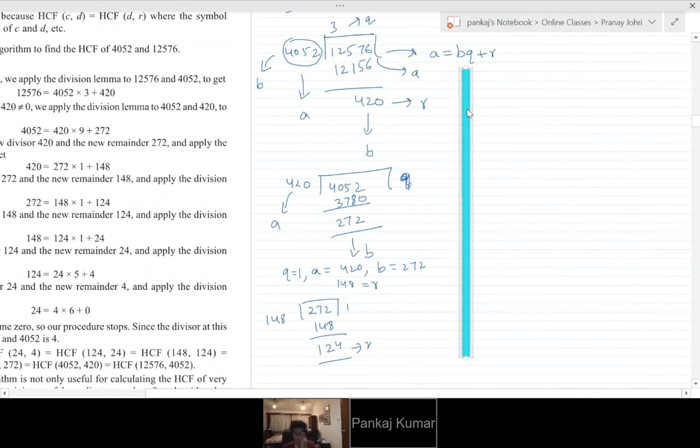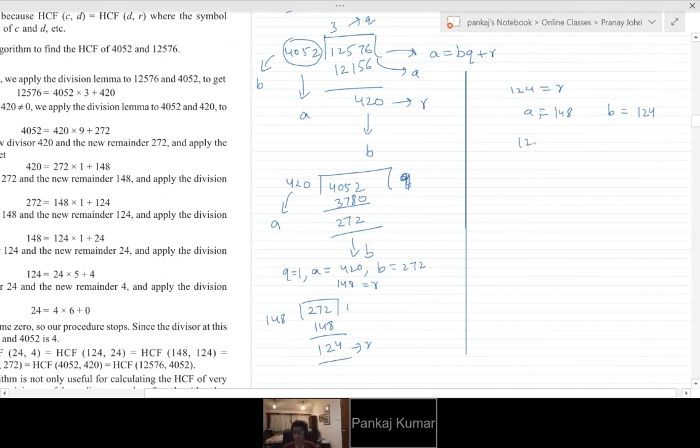Okay. One. And what was that? 124. One is the quotient, 124 is the remainder. So that was in this case. Now again you divide. So what was A and B? 148 is A and 124 is B. Okay. So you divide.